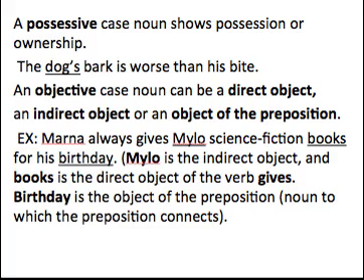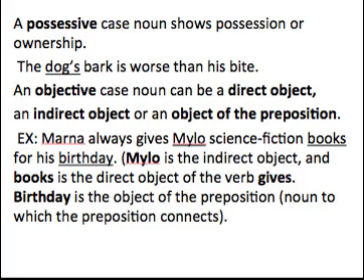Then the last thing you have is the object of the preposition. And an object of the preposition, that's just a noun to which the preposition connects. And so in this case, the preposition is for, and we haven't gone over prepositions yet. That's going to be a later lesson. But for, in, on, before, after, on top of, in front of, besides, next to, those are all prepositions. And a prepositional phrase is a phrase that starts with a preposition and ends with a noun. And the noun is connected with the preposition. The preposition refers to or connects to the noun.